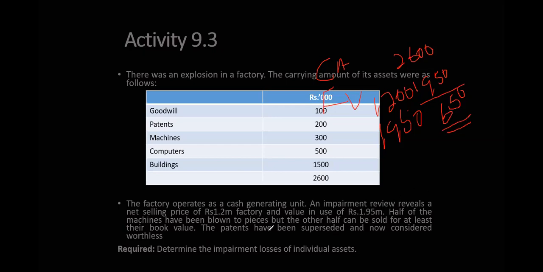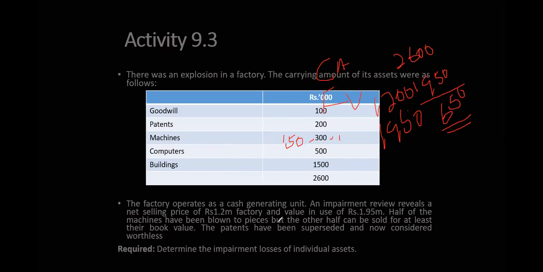Additional information says that half of the machines have been blown to pieces. So 150 has to be reduced. Agree?